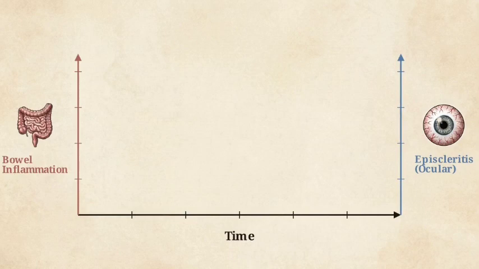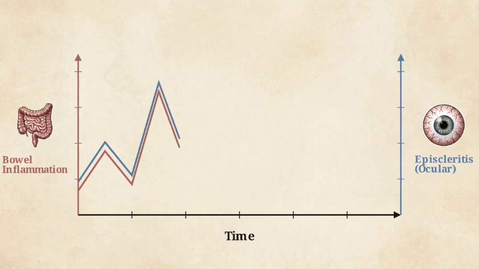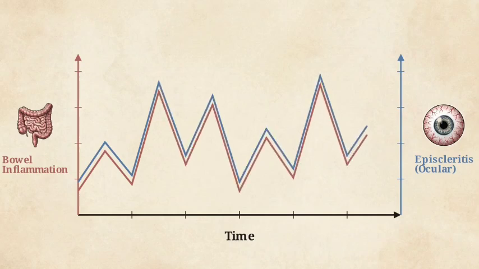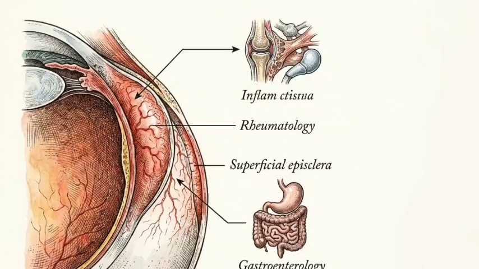This chart shows the high-fidelity ocular biomarker for active bowel disease, episcleritis. When you track the incidence of episcleritis against bowel inflammation over time, the two move in synchronized lockstep. Therefore, differentiating between an inflamed sclera and an inflamed episclera dictates exactly where you route your patient, to emergency rheumatology or to gastroenterology.